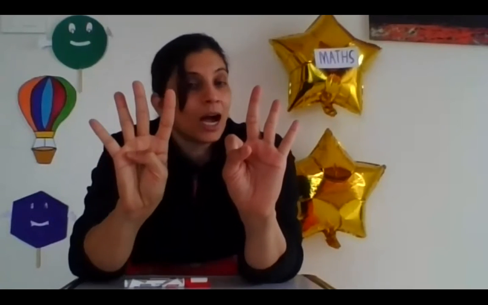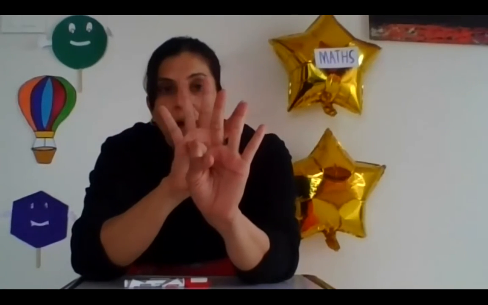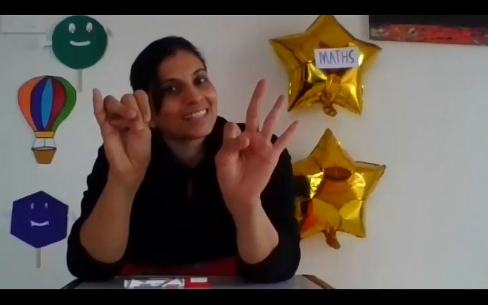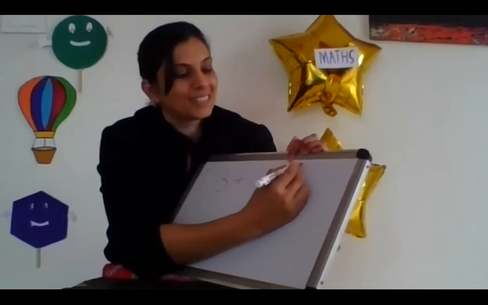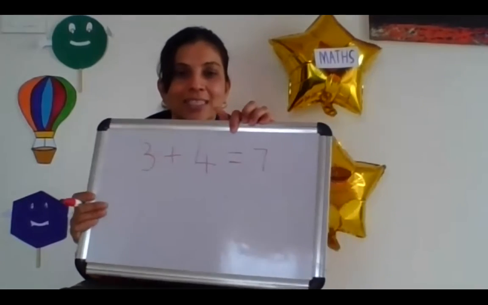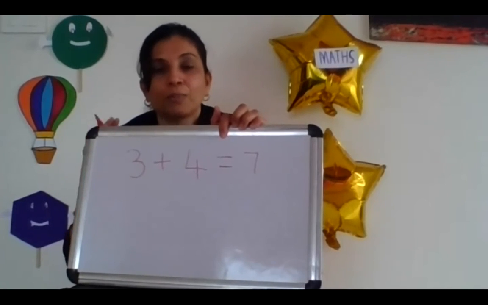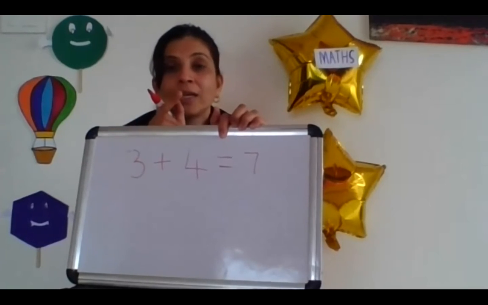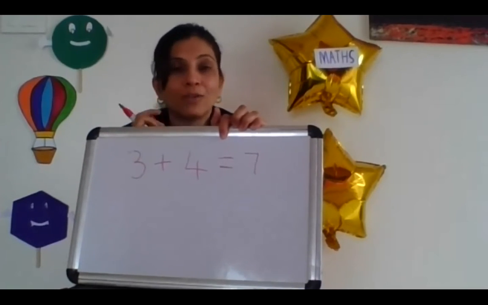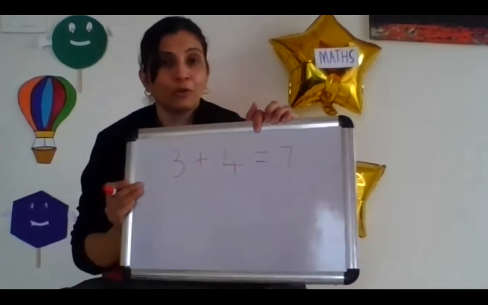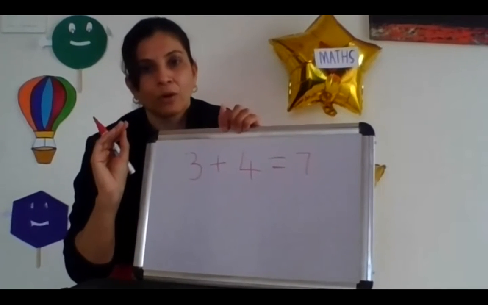Now let's count how many fingers are when they come together. Means equal to how many fingers? 1, 2, 3, 4, 5, 6, and 7. So what you have to write here? 7. Okay, this is how you have to do addition. It is very easy. Do it slowly, but don't make a mistake in counting. If you count wrong, what will happen? Your full addition sum will go wrong. So you have to count properly.